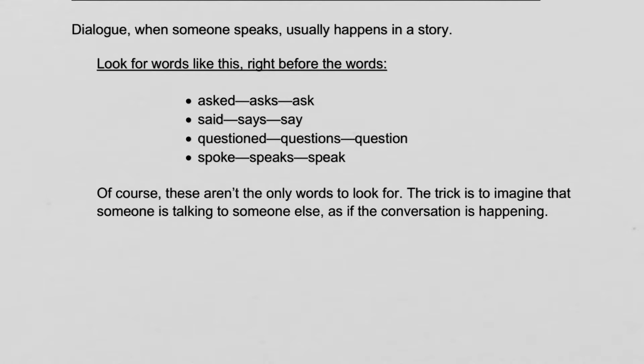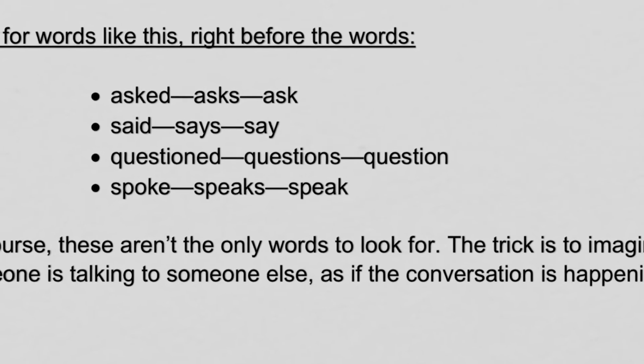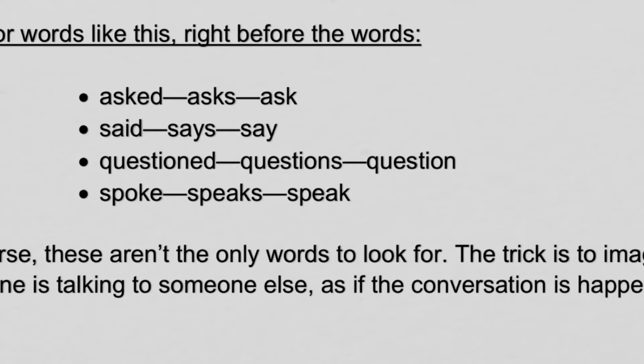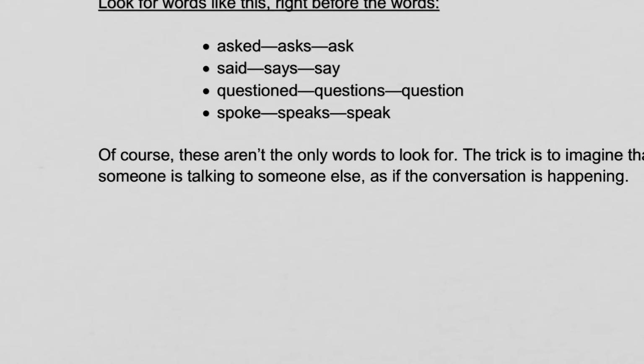So as I said, dialogue, when someone speaks, usually happens in a story. You can look for words like this. Now, I'm just sharing different tenses that you might see, and also different ways of using these verbs, because different characters, we could have, for example, asked in the past tense, asks or ask, right? She asks or I ask, right? There'd be a different way of using it.